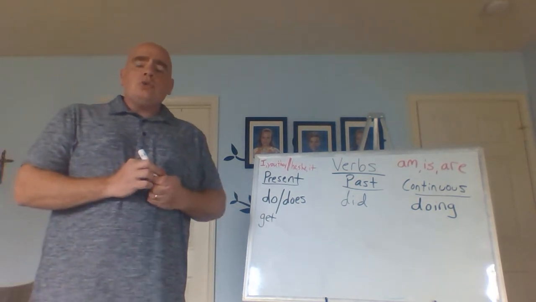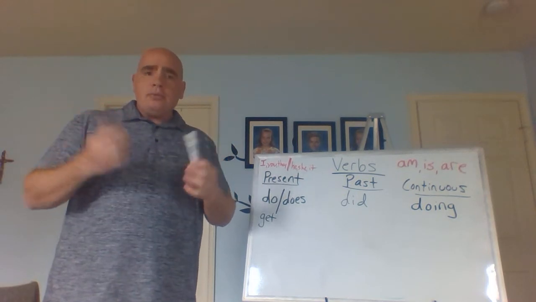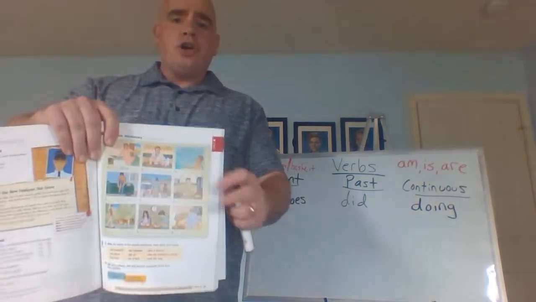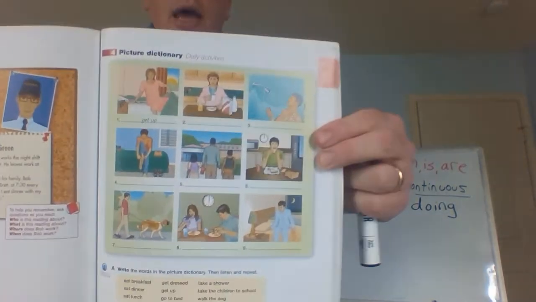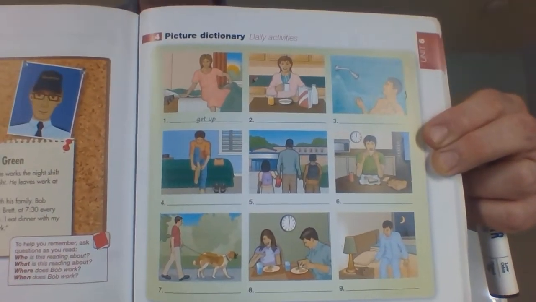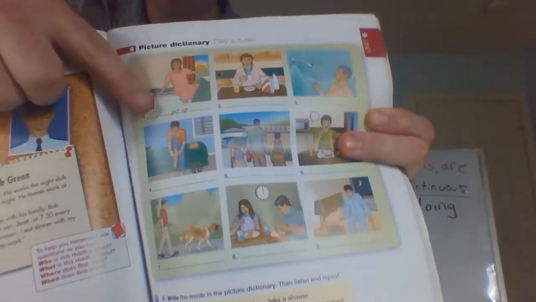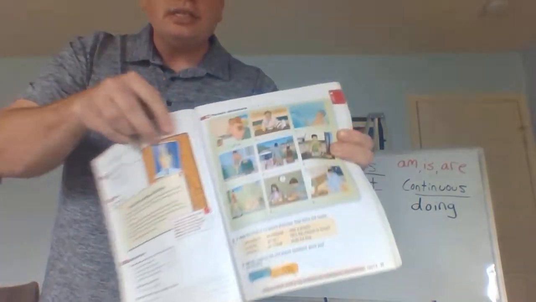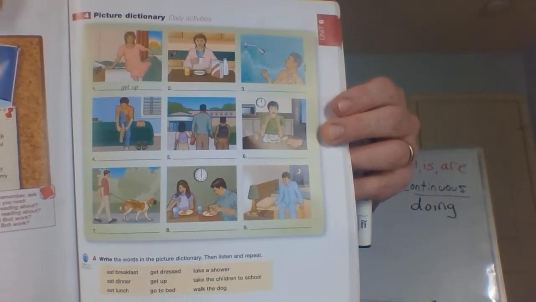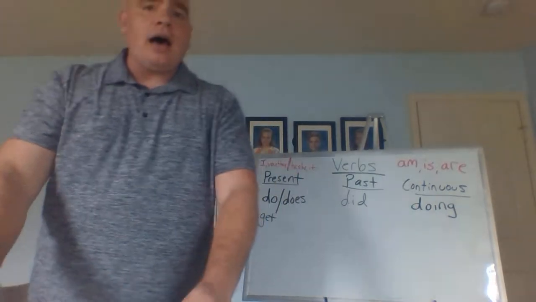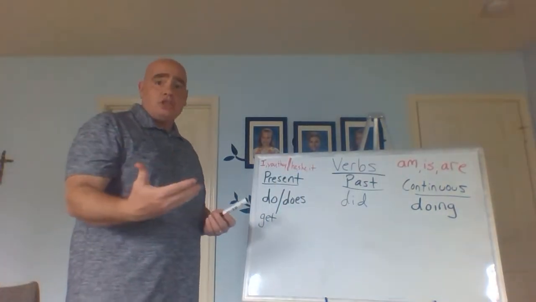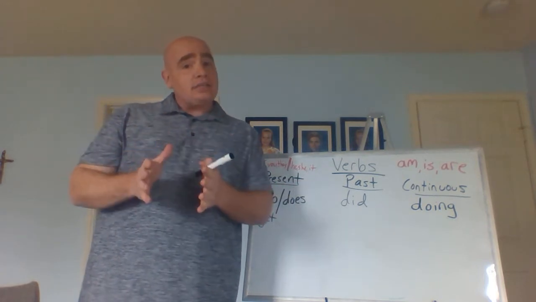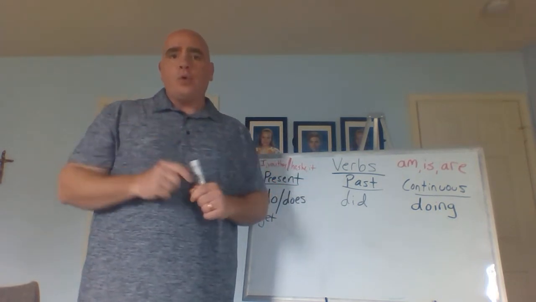So we say, I get up every day. And when we look here, we can look again at the picture and we can see a little clock, and the clock even says the time. This one, 6:30. So we can say, I get up at 6:30. At 6:30 in the morning.